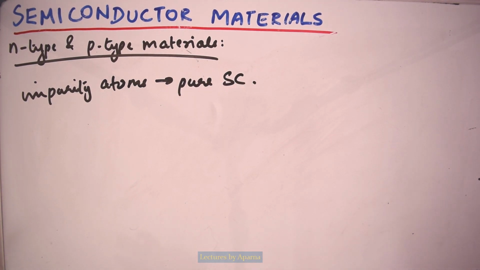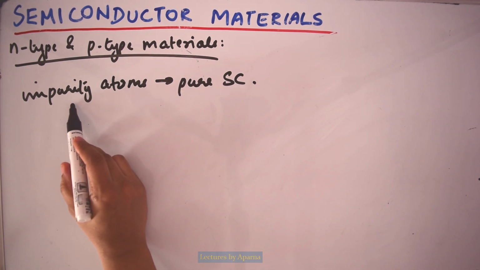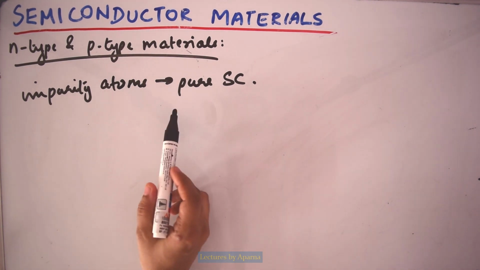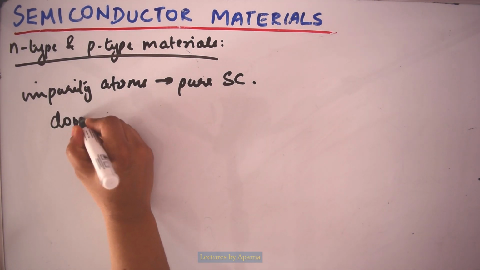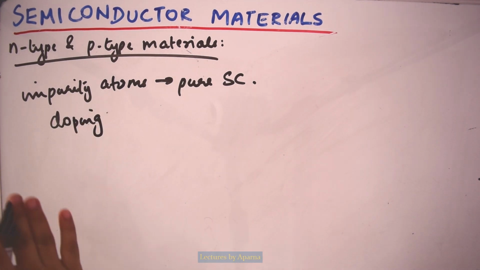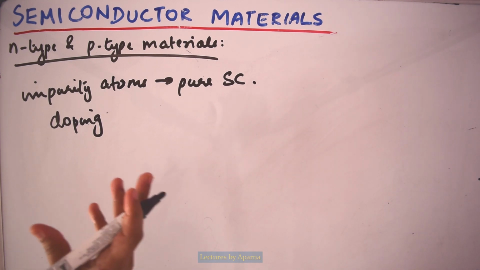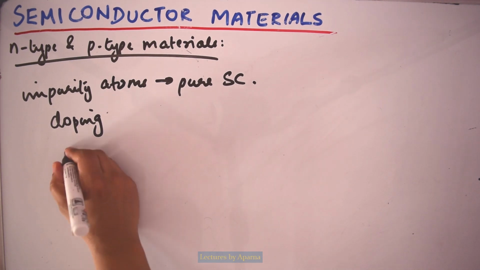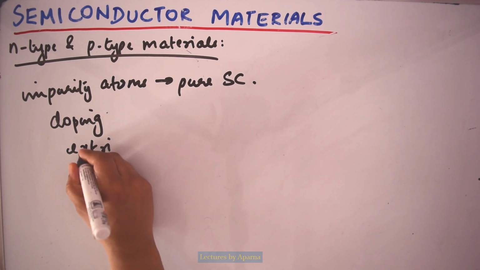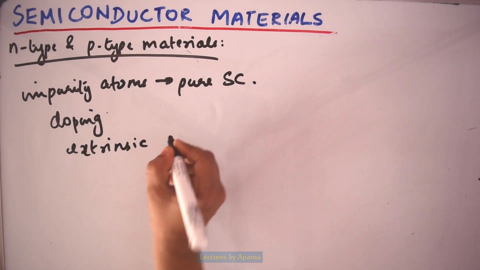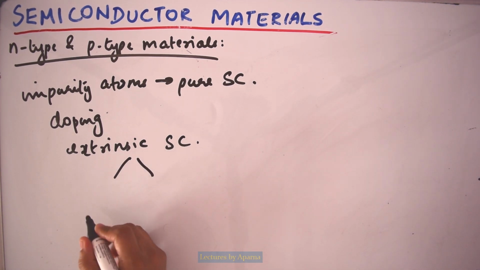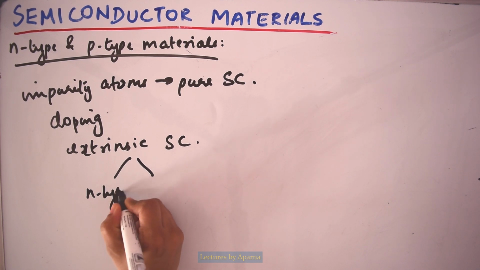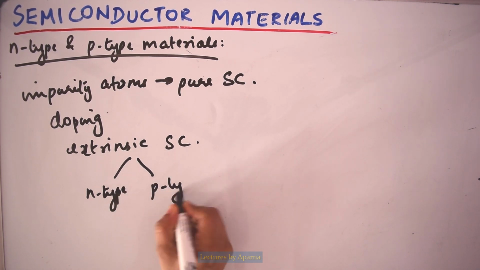This process of adding impurity atoms to pure semiconductor material is called doping. The resulting semiconductor material is called an extrinsic semiconductor. These extrinsic semiconductors are of two types, n-type and p-type.